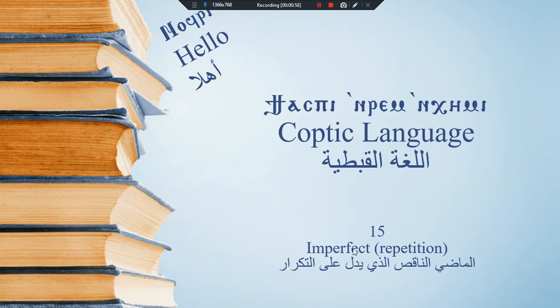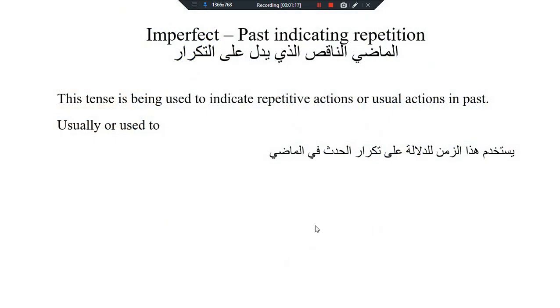Today's lesson is about the imperfect. It's a tense which indicates an event in past which has taken some period and it was repetitive. It means that you have made it day after day, month after month, year after year. A usual action used to take place in past. This tense is being used to indicate repetitive actions or usual actions in past tense.